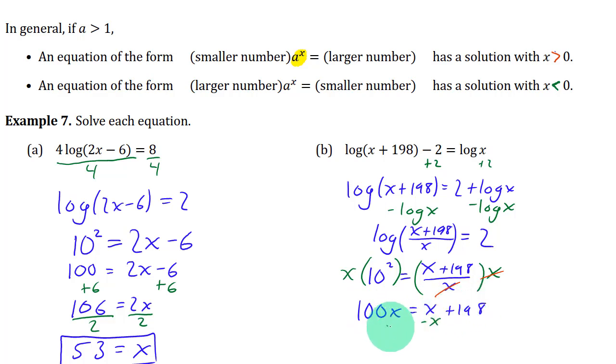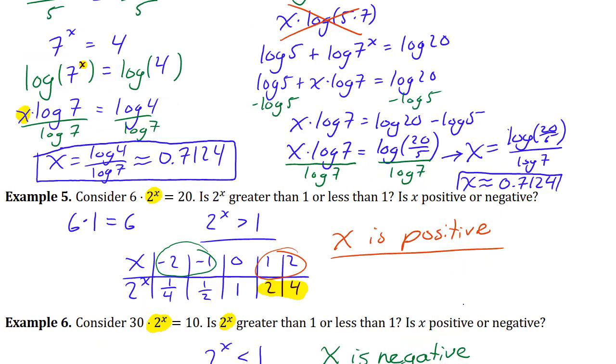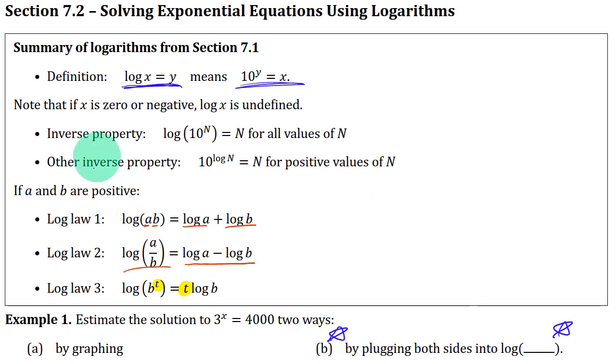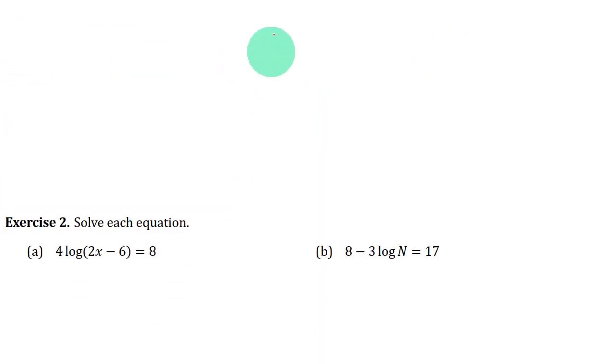You can subtract x from both sides, and you'll get 99x equals 198. Divide both sides by 99. You'll just get x is 2. So yeah, that's a tricky kind of problem, but those log laws are going to be really useful for all of the exercises in this section and the homework. And sometimes you're going to need to use these other ones too. All right, good luck on these exercises to practice everything you learned here in this next video.